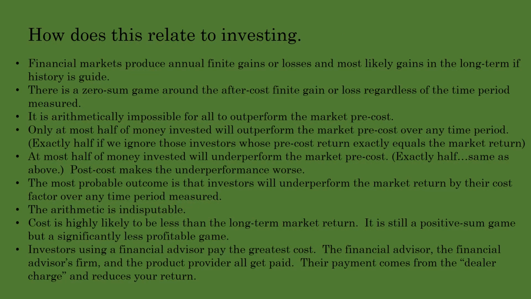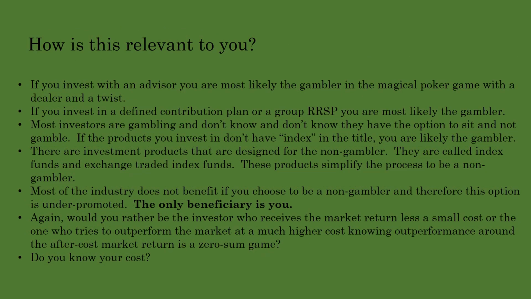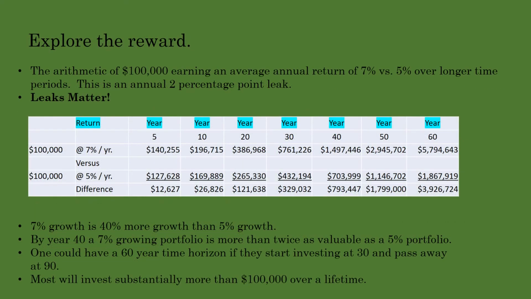I'll let you digest this. And this. Leaks matter and matter greatly in the long term.